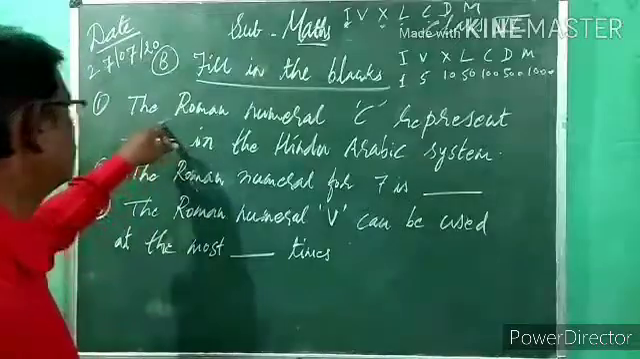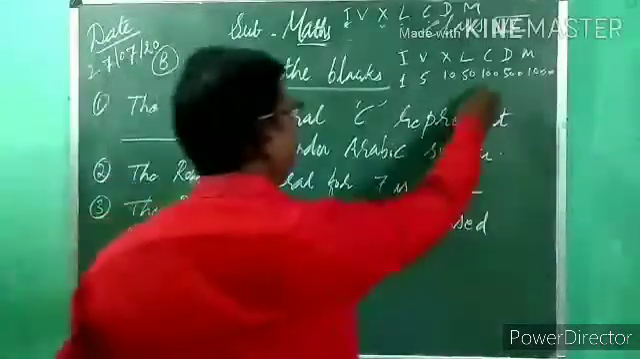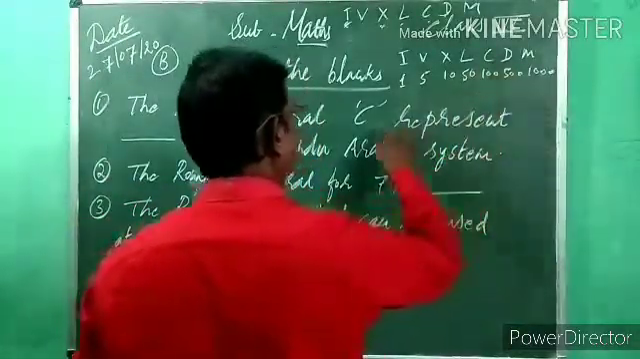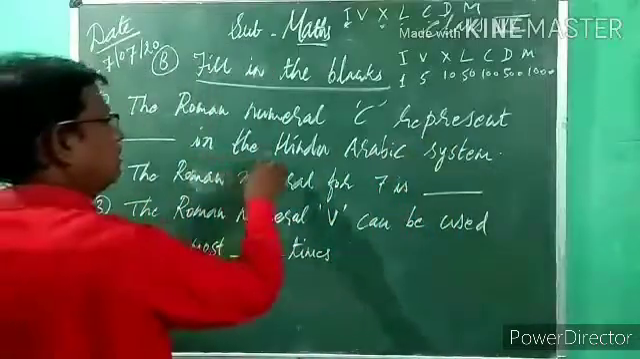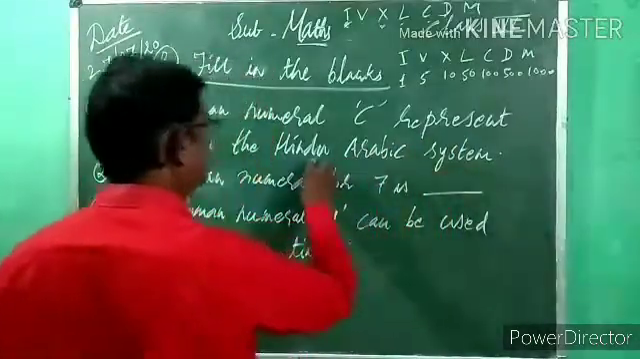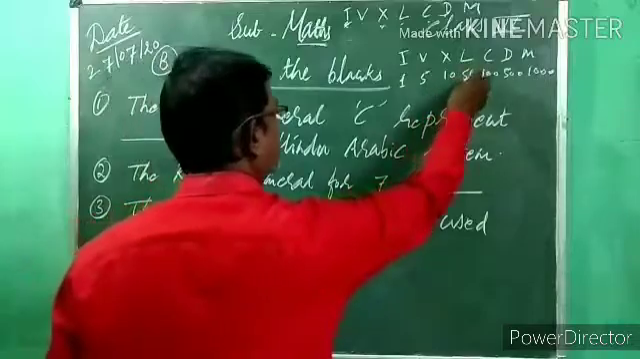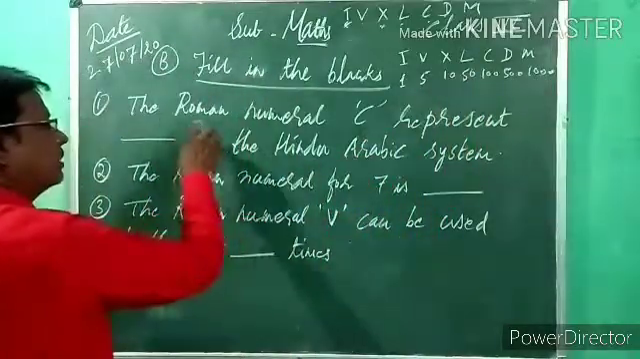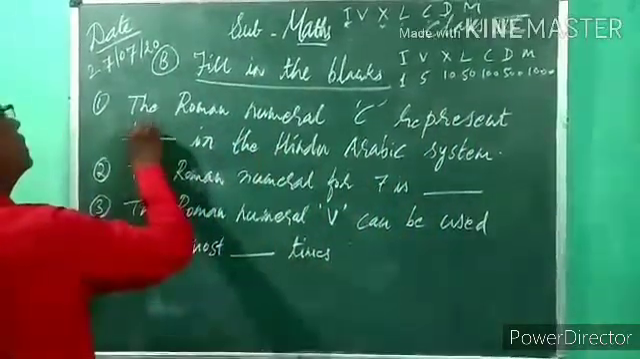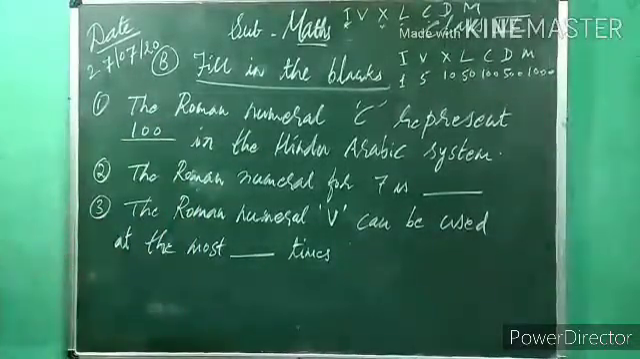These are the values of the 7 Roman numeral letters. Now, here is given the Roman numeral C. What is the value of C? It represents what in the Hindu-Arabic numeral system? The value of C is how much? 100. The Roman numeral C represents 100.